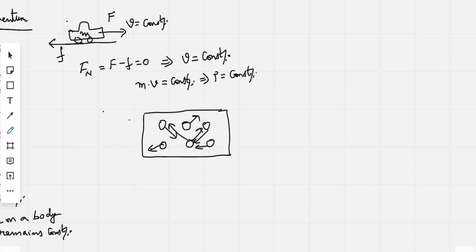Say I am taking two gas molecules this way. One gas molecule of mass m1, and the second gas molecule of mass m2. So this m1 gas molecule moves towards m2, and m2 moves towards m1. Then what happens? The m1 mass applies a force on m2. Say that force is F12. Similarly, m2 mass also applies a force which is equal and opposite. And according to Newton's third law, we say that F12 equals minus F21.